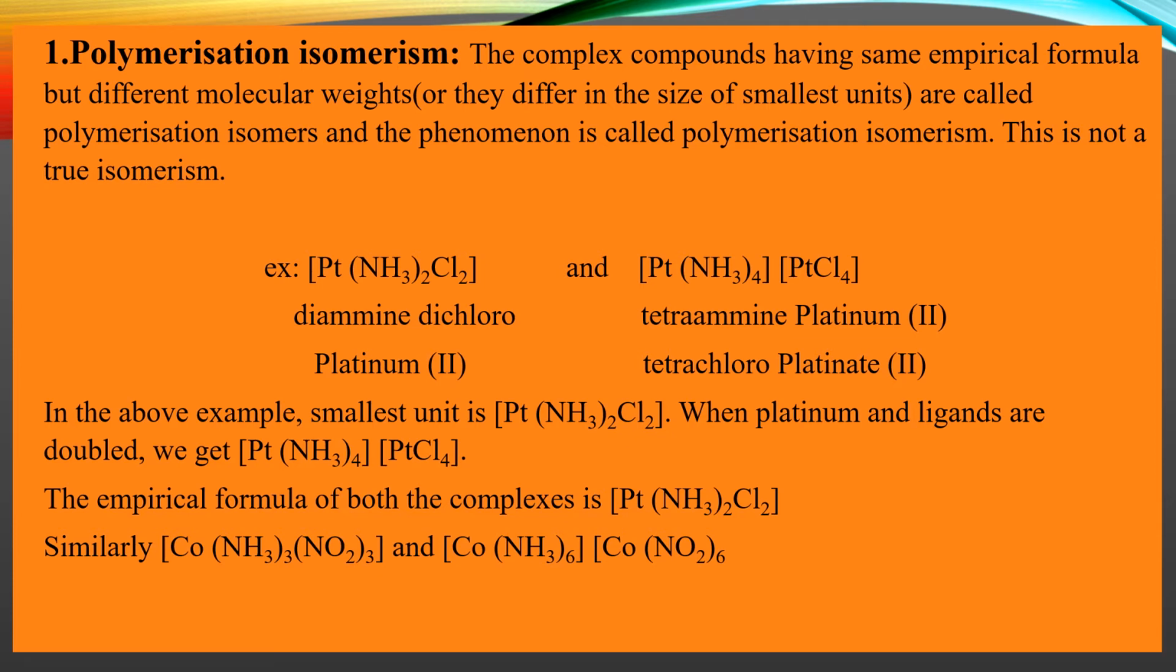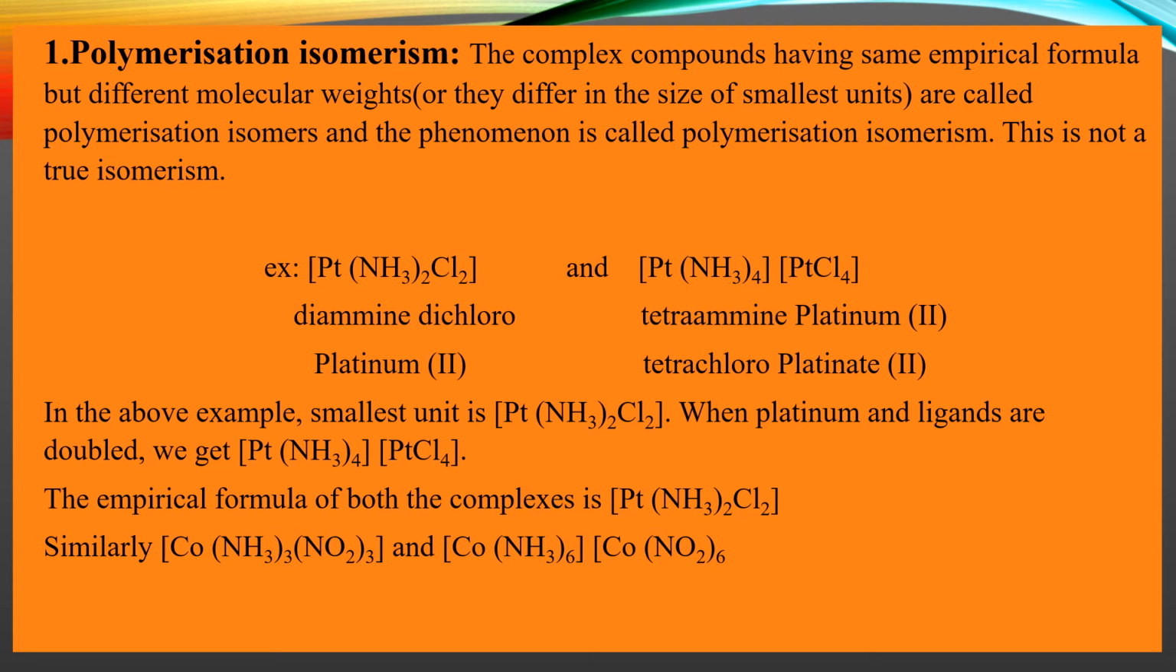is [Pt(NH3)4][PtCl4]. Look at the difference between these two complexes. All are doubled: Pt 2 are there, NH3 4 are there, Cl4 are there. So these two we call polymerization isomers. And the second example, the polymerization isomer, that is [Pt(NH3)4][PtCl4], we call tetraammineplatinum(II) tetrachloroplatinate(II).